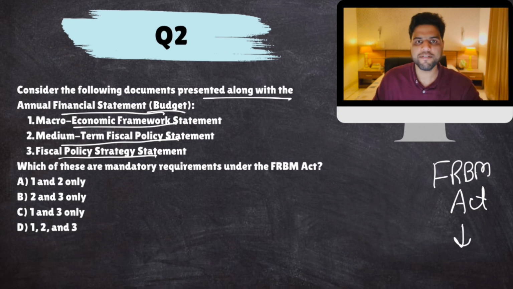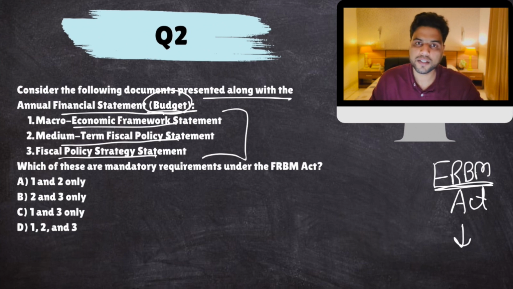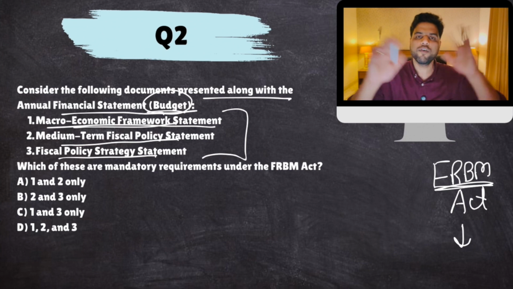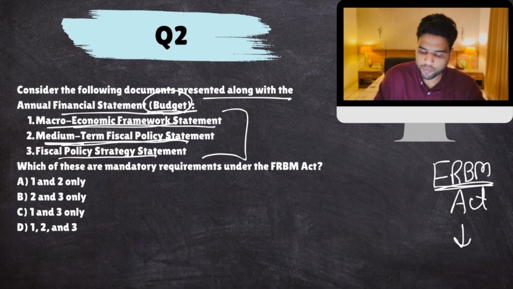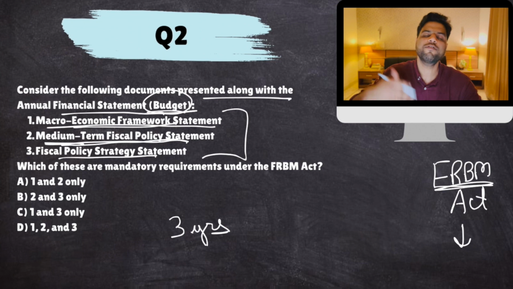Along with that, every year while you present the budget, you have to present these 3 documents. This is mandated by the FRBM Act. Now, what are these 3 documents? The macroeconomic framework statement gives you an overview of India's macroeconomic position. The medium-term fiscal policy statement; medium term here means the next 3 years. In the next 3 years, what would be your fiscal deficit target?